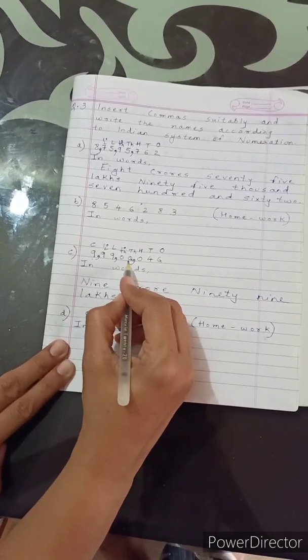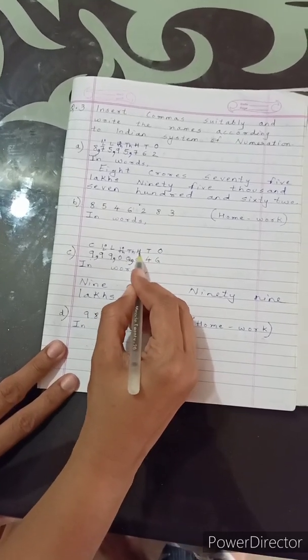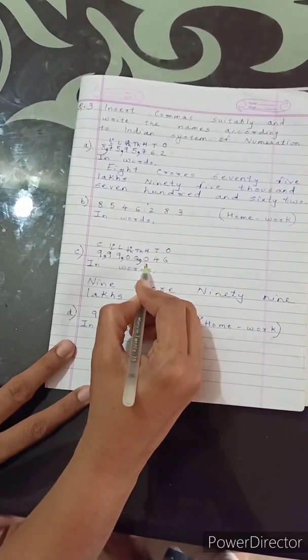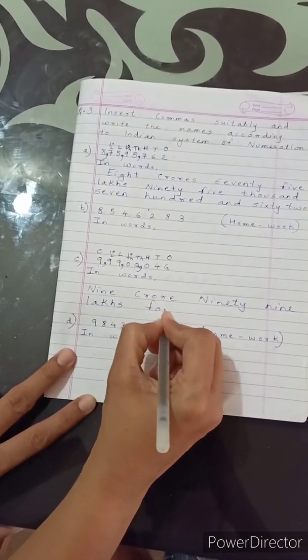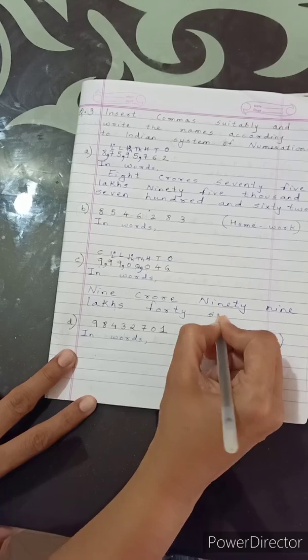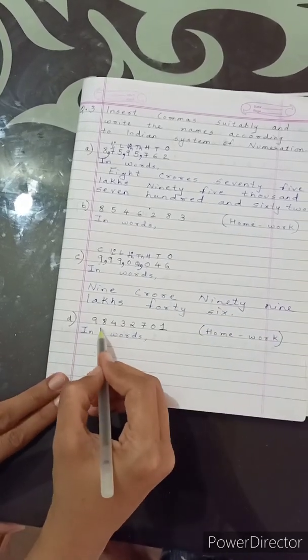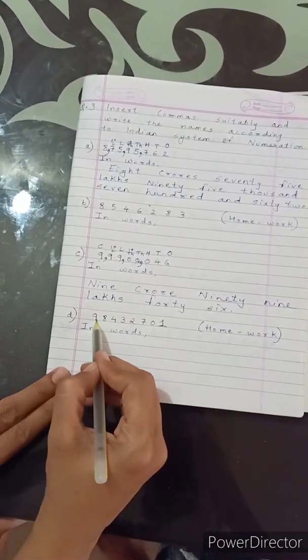If you will not write 0,000, it will do, right? 0,100, that also if you will not write, it will do. So 9 crore 99 lakhs 46. So children, same way, this question is for homework.